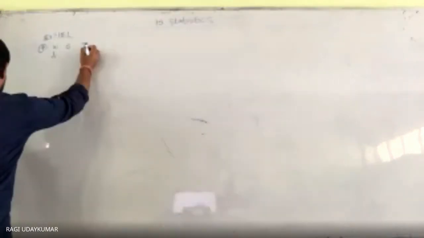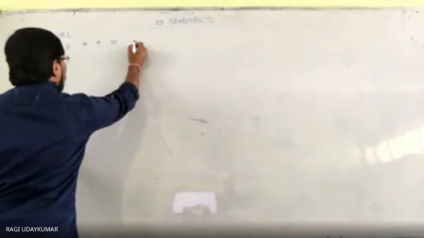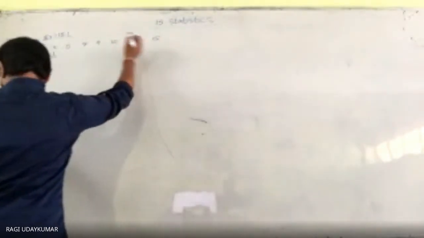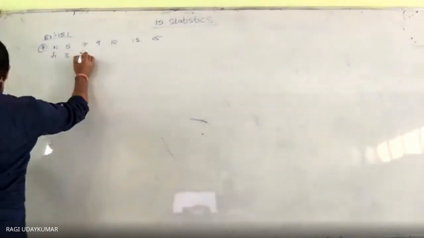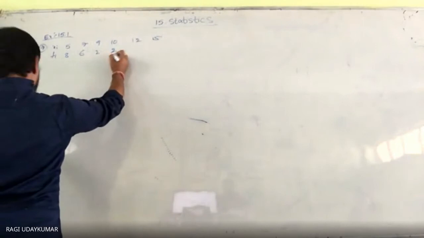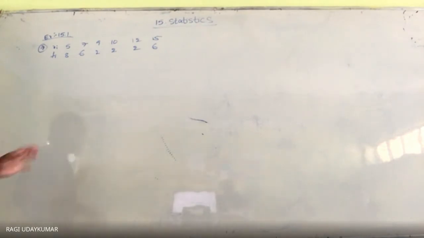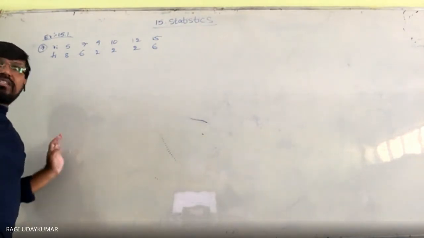xi: 5, 7, 9, 10, 12, 15. fi: 8, 6, 2, 2, 2, 6. Here you need to find the median first. After finding the median, how do we find the median of this data? What is the meaning of this data? Already we have discussed this.